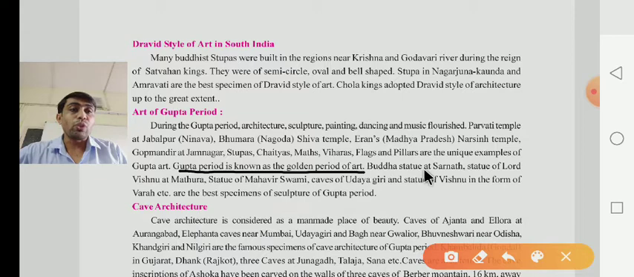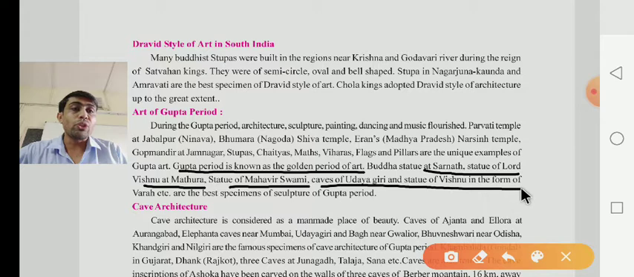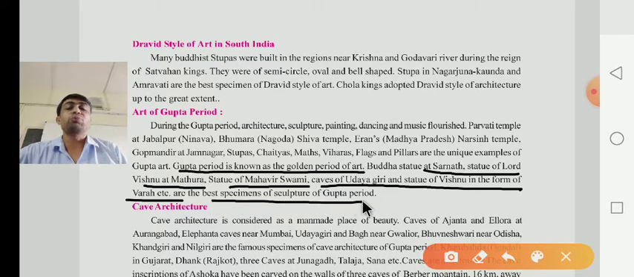Buddha statue at Sarnath, statue of Lord Vishnu at Mathura, statue of Mahavir Swami, caves of Udaygiri and the statue of Vishnu in the form of Varaha. All these are examples of the best statues, the best specimens of the sculpture of the Gupta period. Sculpture means Silpkruti of that Gupta period.